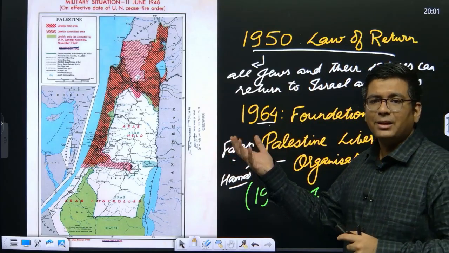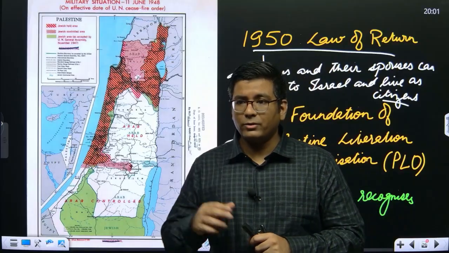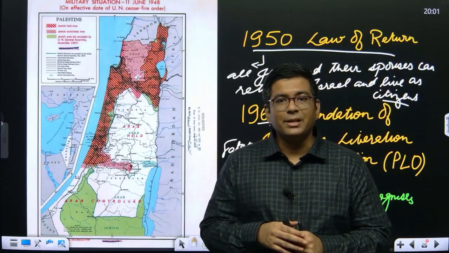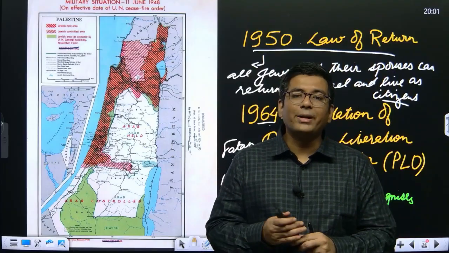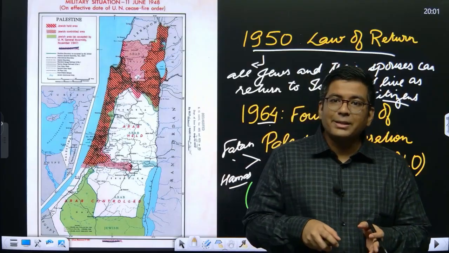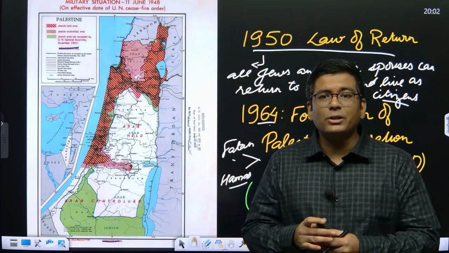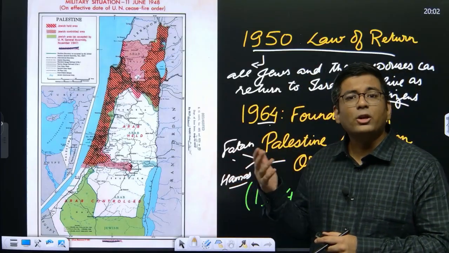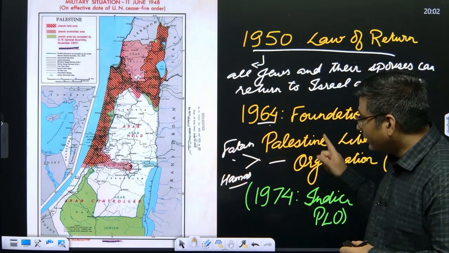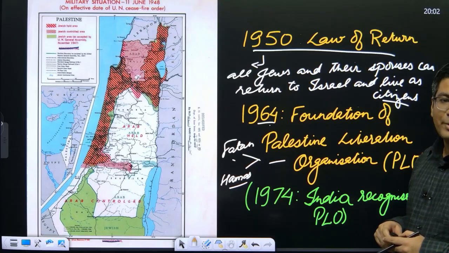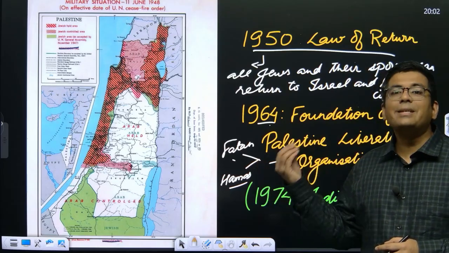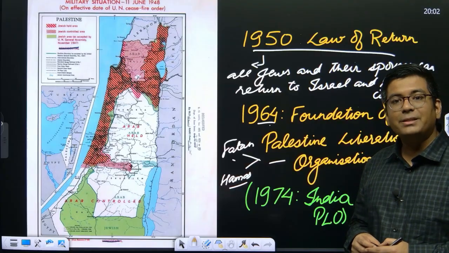It is much like the Indian National Congress during the 1920s and 30s, when there were multiple orientations within the Congress: a socialist orientation, a centrist orientation, the no-changers, the pro-changers, all of them part of Congress. Today the PLO is recognized as the official representative of the Palestinian people.